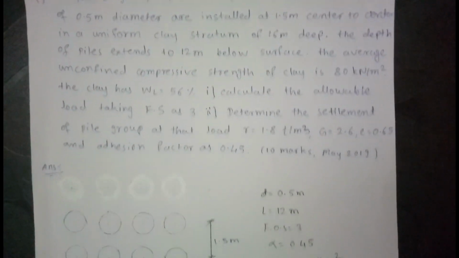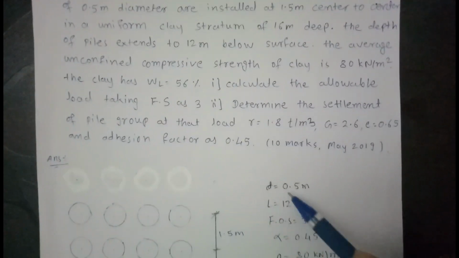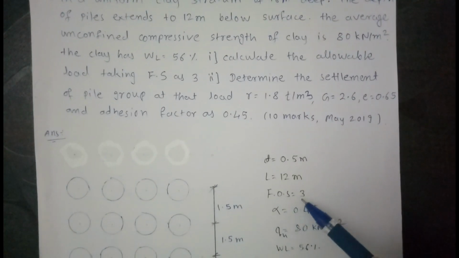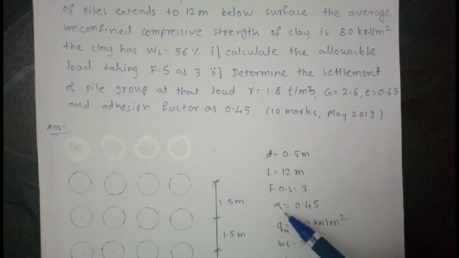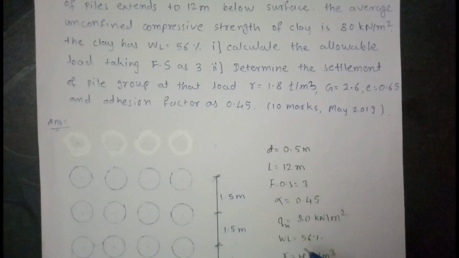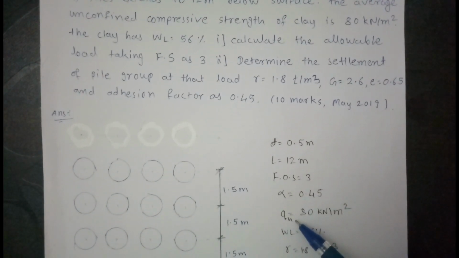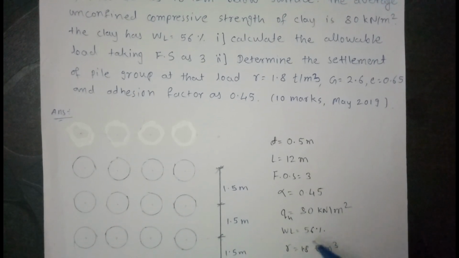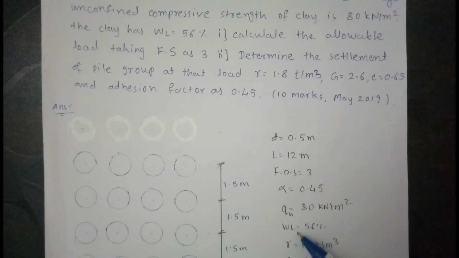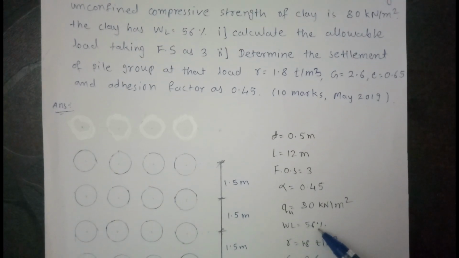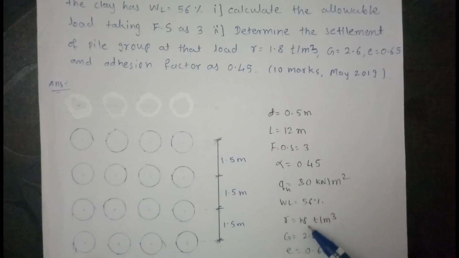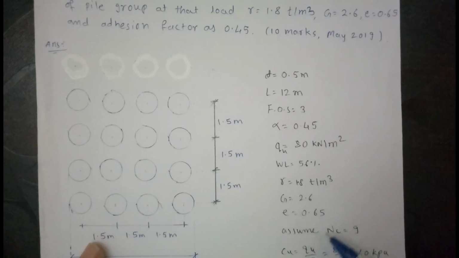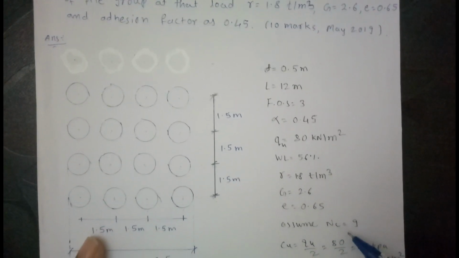First write down the given data. Diameter of the pile is 0.5 meter, length of pile is 12 meter, factor of safety is given as 3. This is the adhesion factor, that is 0.45. This is qu, that is unconfined compressive strength, is 80 kilonewton per meter square. Liquid limit is 56%. Gamma is 1.8 ton per meter cube. G is 2.6. Void ratio is 0.65. And assume Nc value is equal to 9.